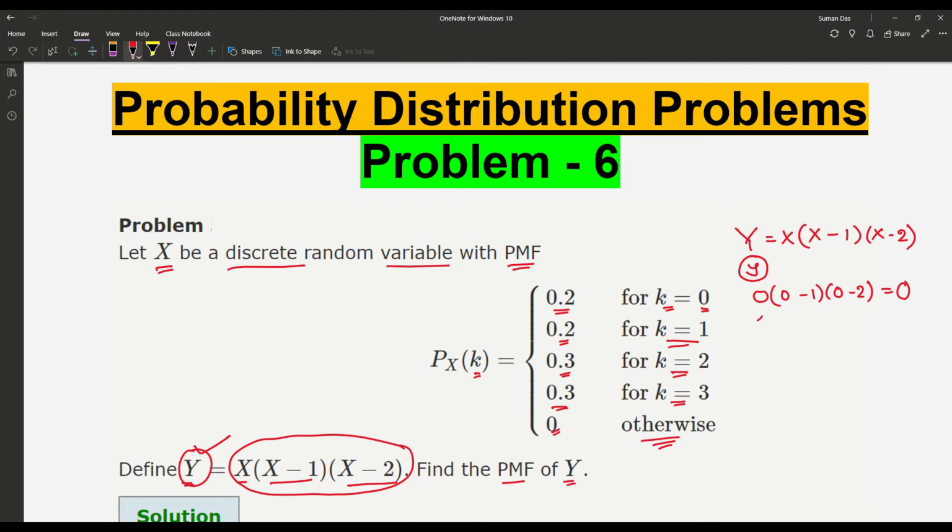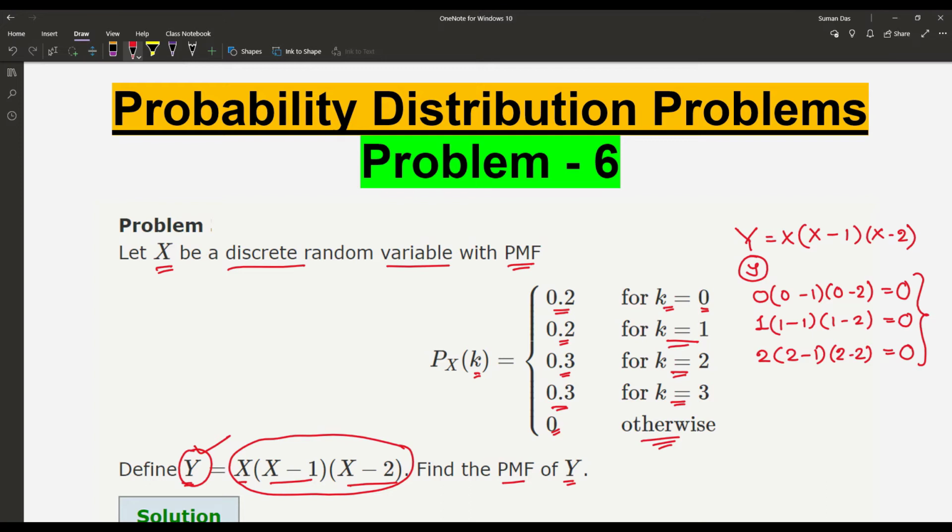When k is equal to 1, that means small x is equal to 1, that is 1 into (1 minus 1) into (1 minus 2), which gives us the result of y as 0. Then when it is 2, that means 2 into (2 minus 1) into (2 minus 2), which is also giving the same result, the value of y as 0.